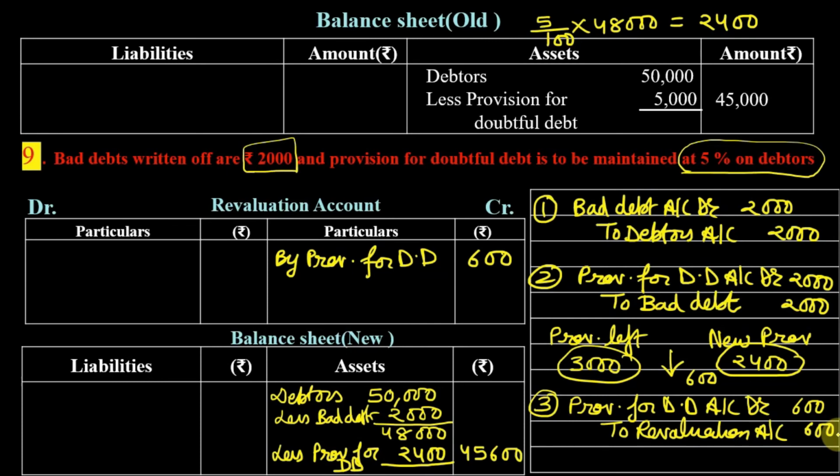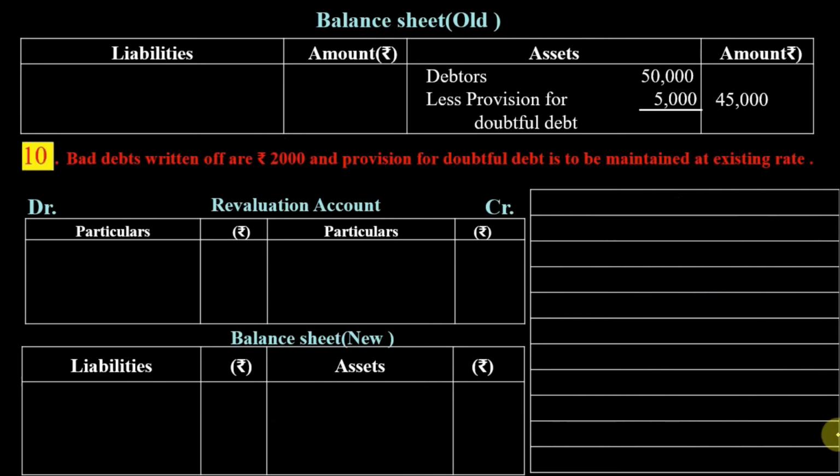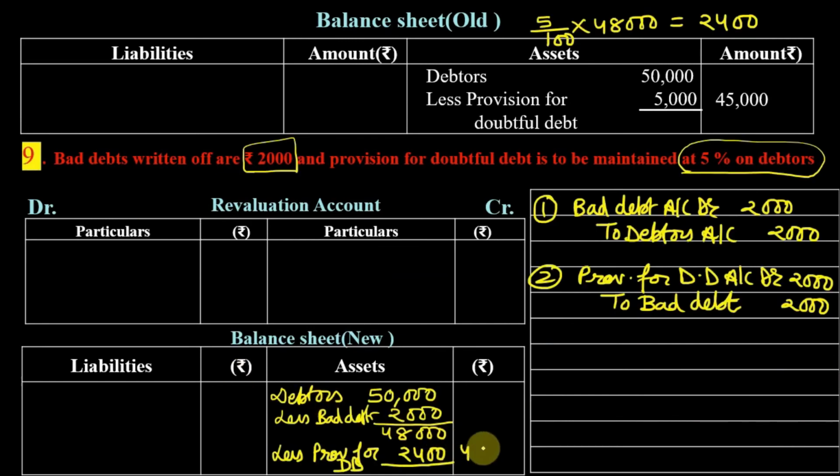Now let us see case 10. Bad debts written off are 45,600. Okay, so if you can see here, provision left after writing off this bad debt was 3000, and we want that new provision should be 2400.